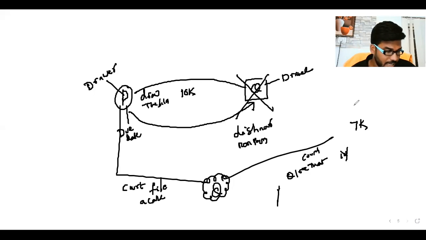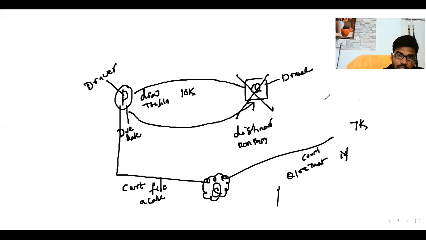Now, in this scenario, P is entitled to recover how much amount? 10,000 rupees or 7,000 rupees? Here in this situation, P can recover only 7,000 rupees, not 10,000, even though the bill is drawn for 10,000 rupees.